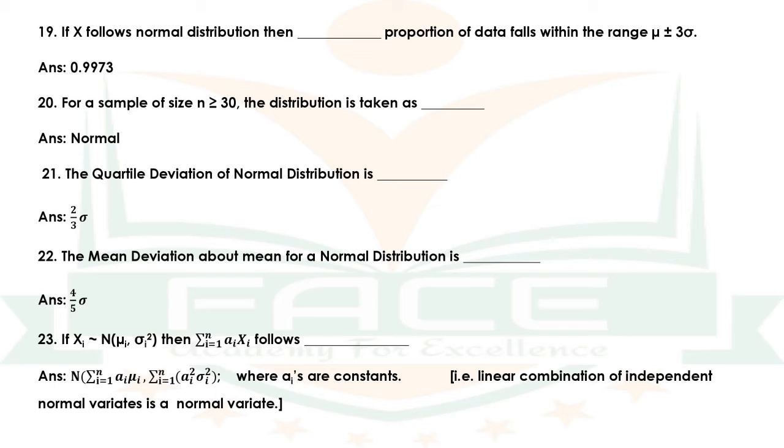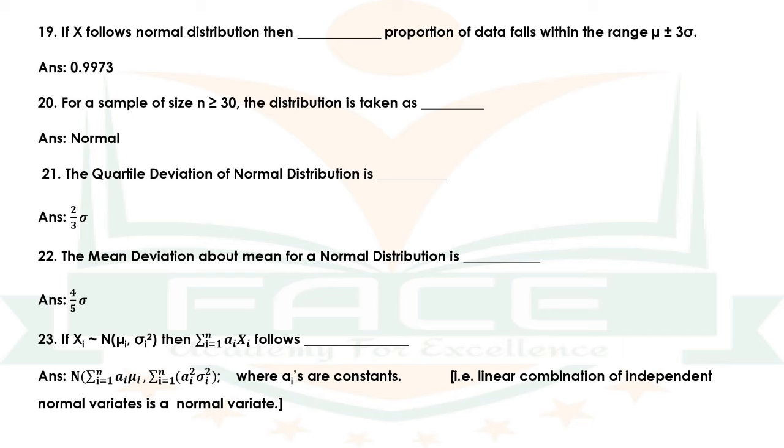Question number 20. For a sample of size n greater than or equal to 30, the distribution is taken as dash. The answer is normal. Question number 21. The quartile deviation of normal distribution is dash. The answer is 2 by 3 sigma.